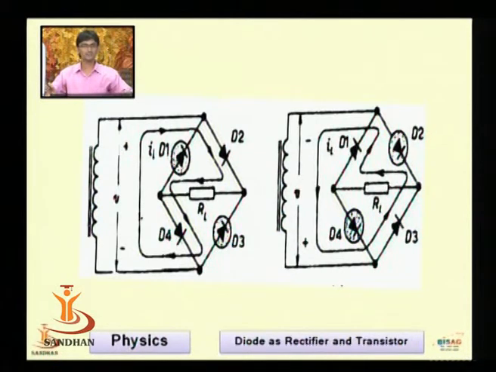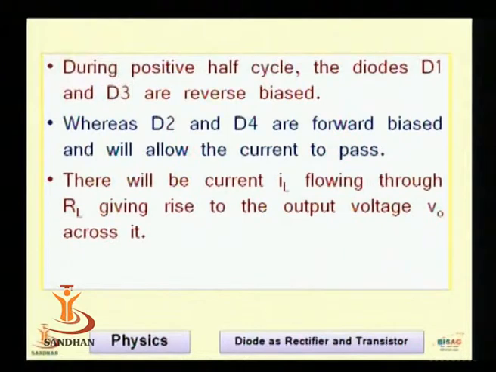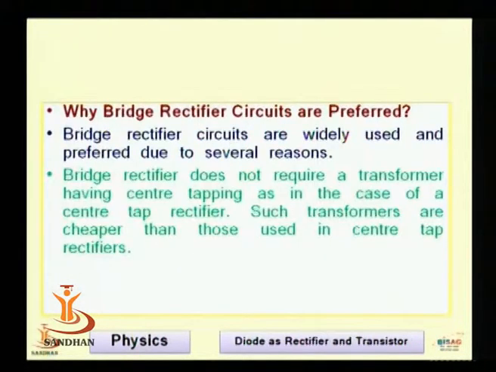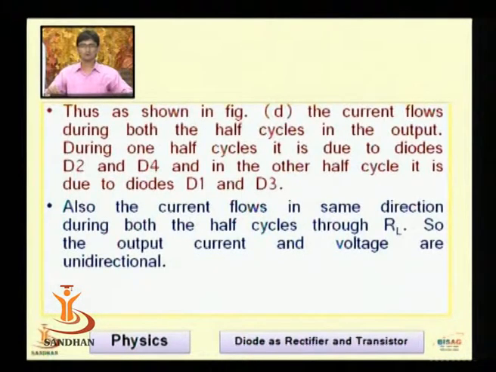If it is the positive half cycle, the path will be like this. Just try to listen: D2, RL, D4. This is for the positive half cycle. Now for the negative half cycle, the path is like this: D3, RL and D1. In both cases, the current flowing through the RL is in the same direction. That is what I want to say.